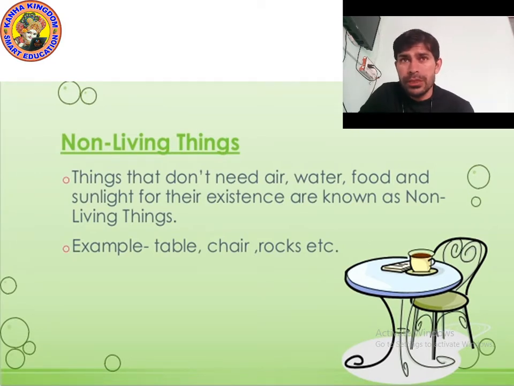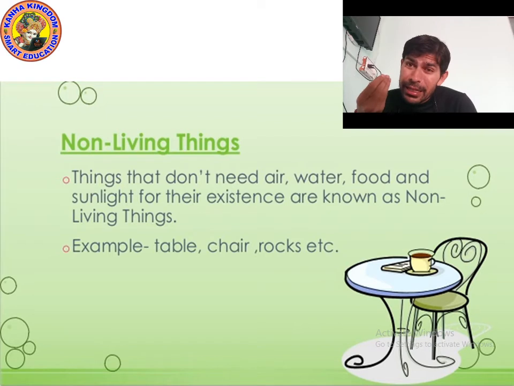Okay, kids. So the first topic is non-living things. Non-living things means those that do not live. You know there are many things on the earth. There are many small microorganisms. Micro means very small. There are many living things and there are many non-living things. Non-living things are actually natural or man-made.